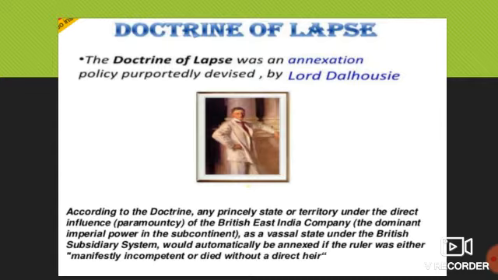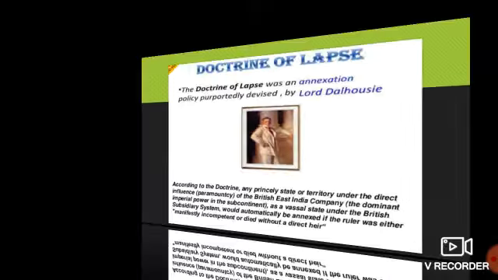That was Satara in 1848, then Sambalpur in 1850, Udaipur in 1852, Nagpur in 1853, and also Jhansi in 1854. They had to give all those kingdoms under that Doctrine of Lapse.